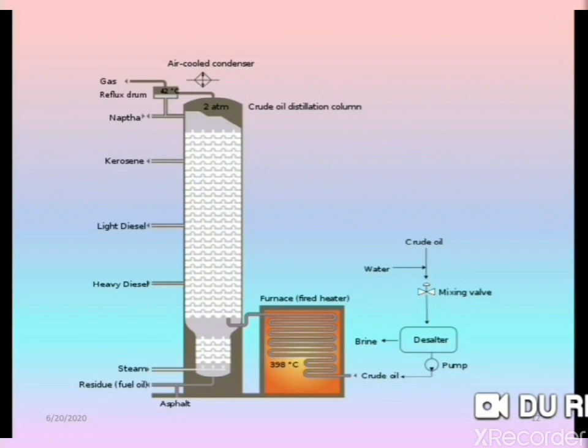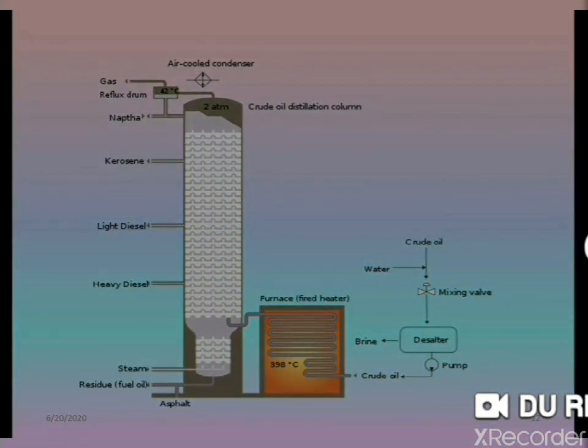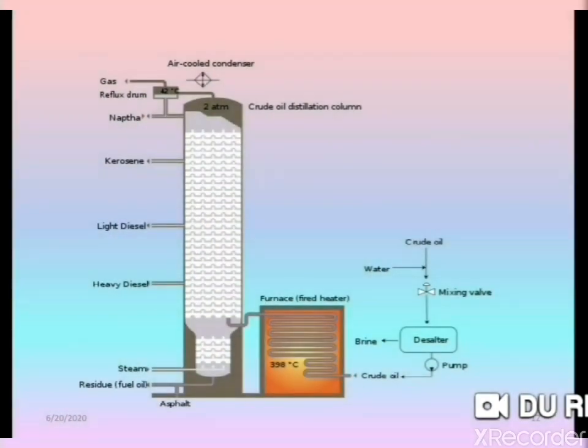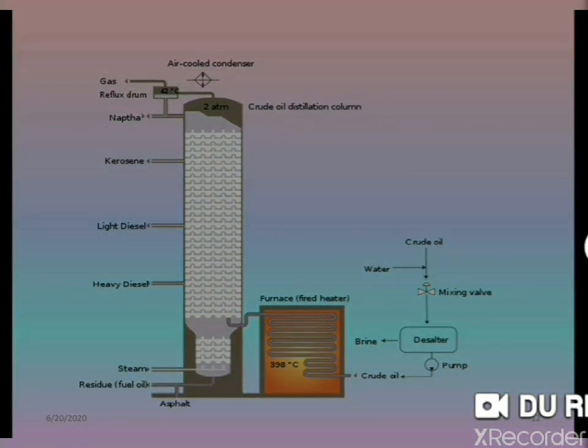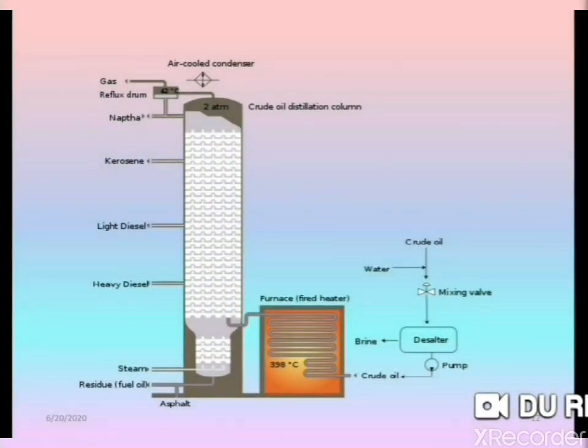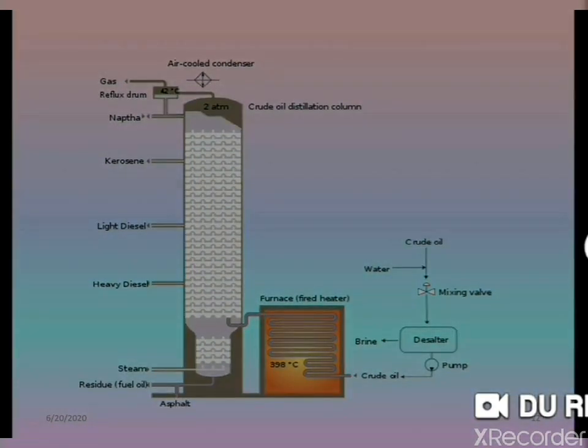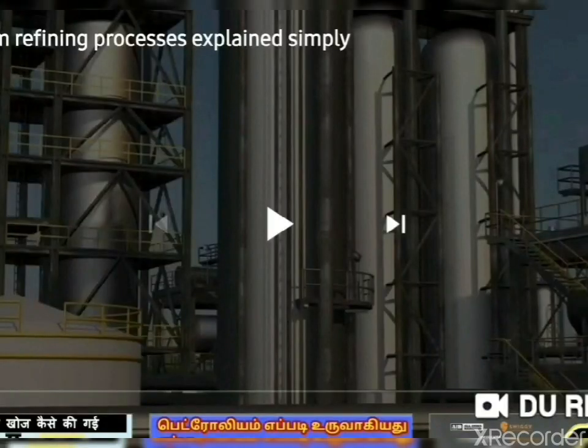In this video you will see the distillation chamber, how this distillation chamber works and how different types of substances are obtained from the petroleum. Now children, by this video you can easily understand the petroleum refining process in a very simple manner.